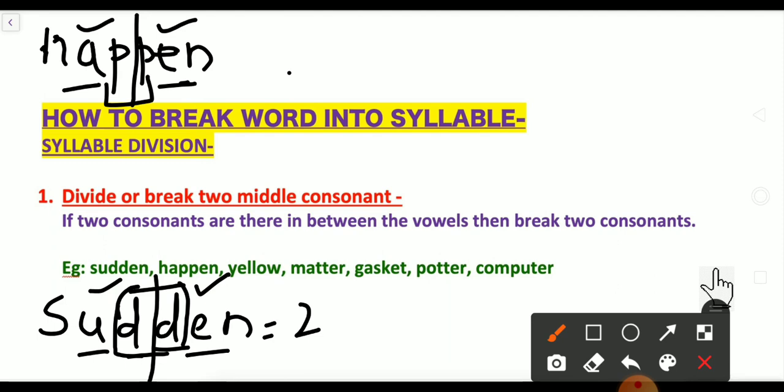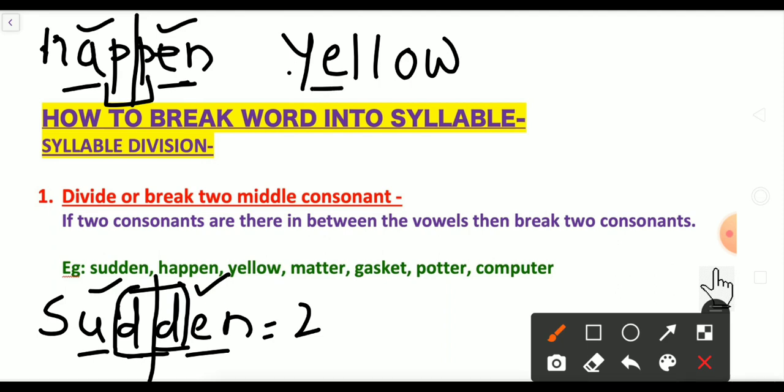Next word is yellow. I'll write it here. Y-E-L-L-O-W. First we have to find the vowels. Yes, E and O. This E is a vowel and this O is also a vowel.